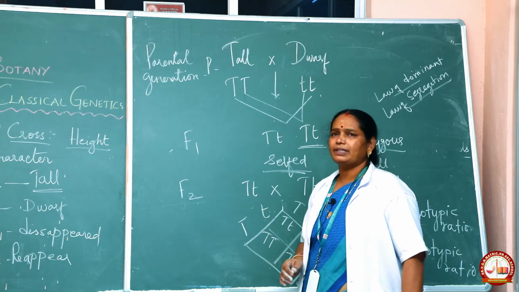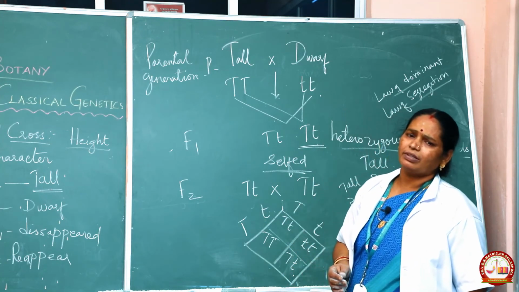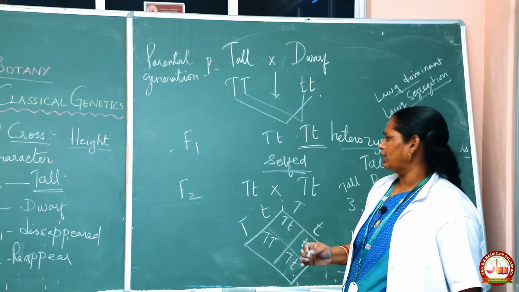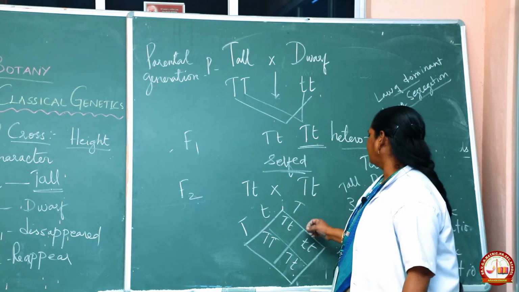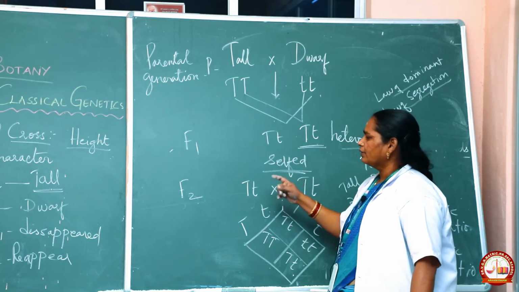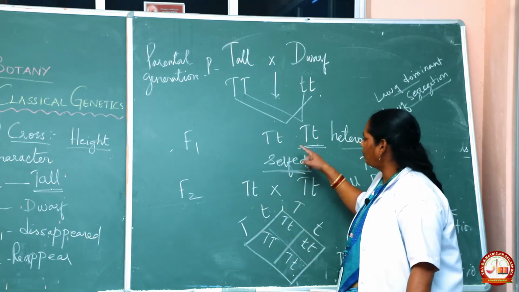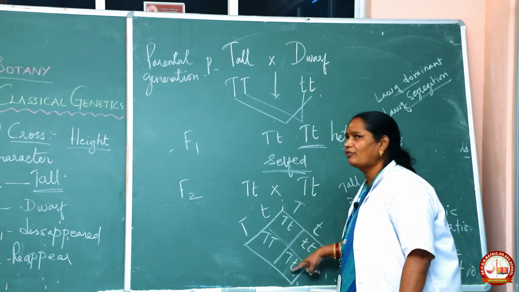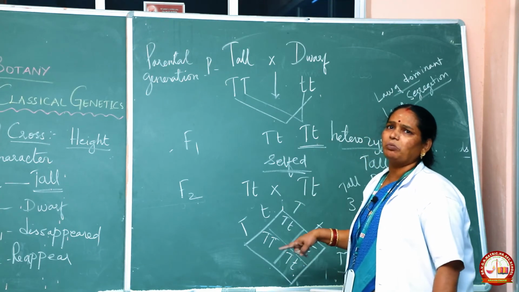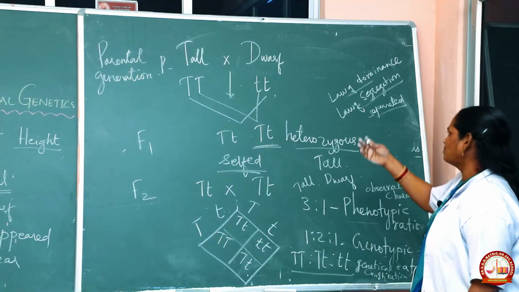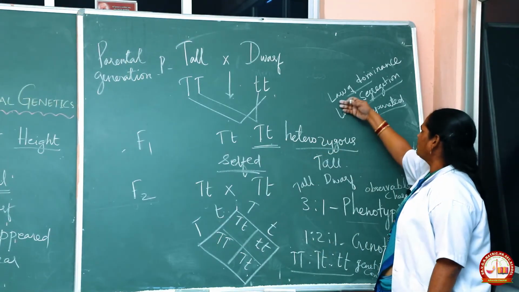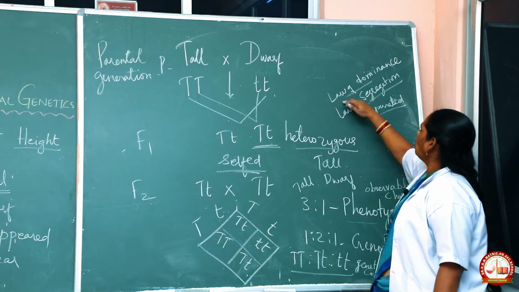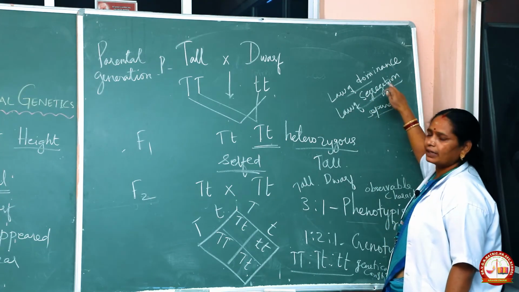What is the ratio we get for the monohybrid cross? You learned this in your 10th standard, and one thing you have to be very clear about is that the dwarf trait, which disappears in the F1 generation, reappears in the F2 generation. This is a very important character. This Mendel monohybrid cross was based on two laws, law of dominance and law of segregation.